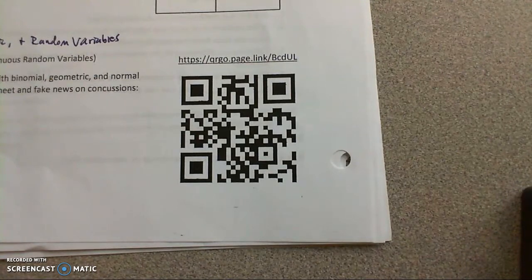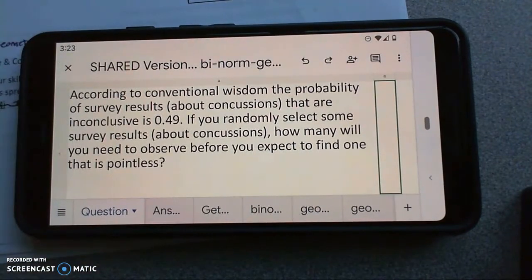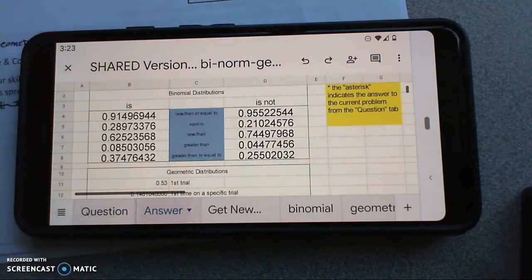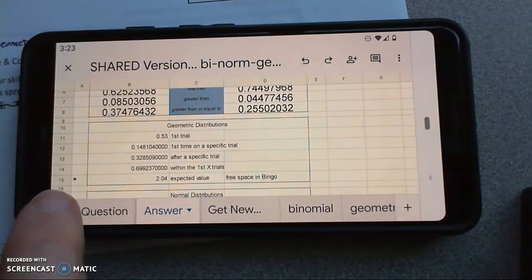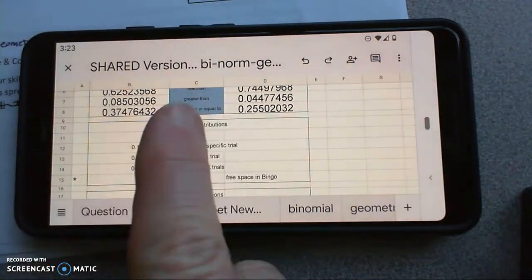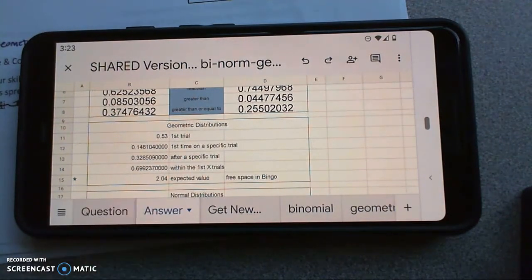Okay, so here's the QR code, there's the link, and this is my phone, and I just want to show you how it works because it's a little funky. I have to admit, I made it. I'm no professional programmer. So we've got a question, I've got an answer to it, and the answer shows up with a little asterisk next to it. There's all kinds of different answers, but that's the one that goes with this particular question.